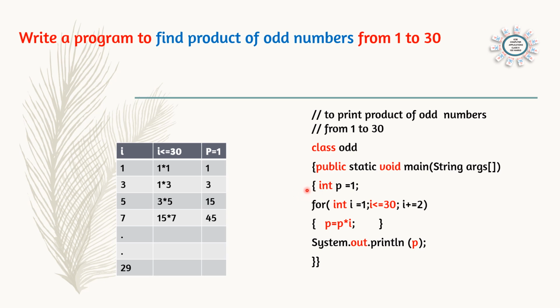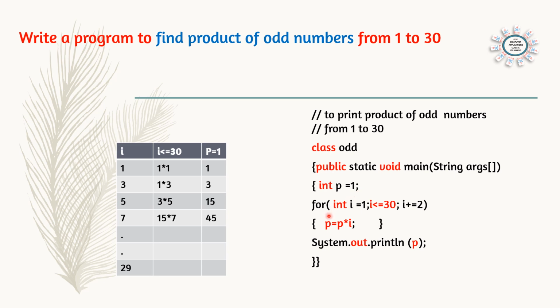Open public. And then int p is equal to 1. Here p is for finding the product. If you add some numbers, the starting value will be 0. We can say 0 plus 5 plus 10 plus like that. But if you multiply some number, the starting value cannot be 0, because if you multiply any number with 0, the answer will be 0. So when you multiply, the starting value should be 1. That is why we are saying int p is equal to 1. Starting value for the multiplication.